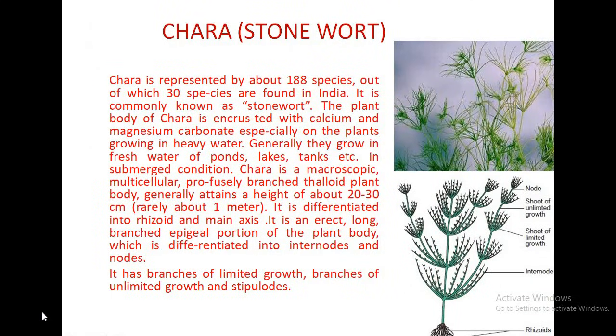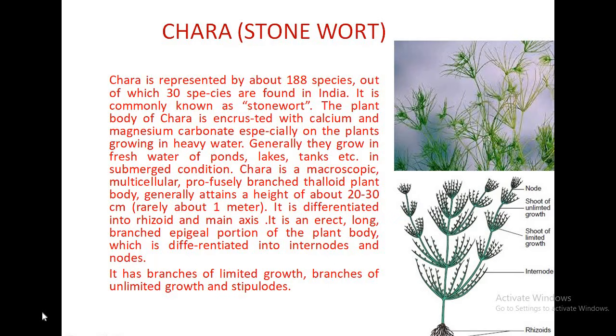Chara is multicellular, which has rhizoids and main axis. Rhizoids are thread-like, white, multicellular, uniseriate and branched with oblique septa. Tuft of rhizoids originate from rhizoidal plate. It helps in attachment and absorption of minerals. Main axis is a long branched structure with nodes and internodes. Internode is made up of central cell and 5 to 6 cortical cells.